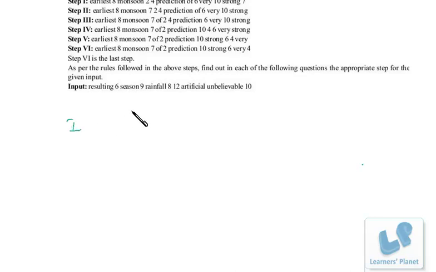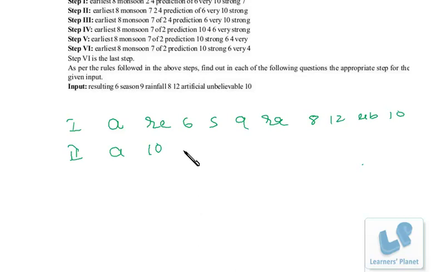So the first step, alphabetically we have to take artificial at the first place, right? Remaining as it is, that's RE6, S9, RA 8, 12, unbelievable, and 10, right? Second step, in artificial there are 10 letters, so I have to shift 10 over here. A 10. Remaining steps are as it is.